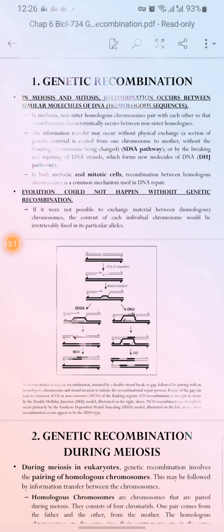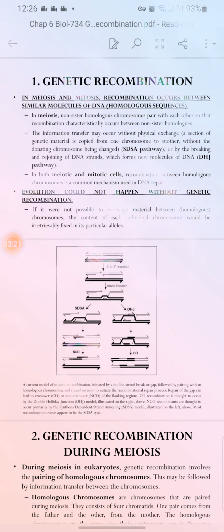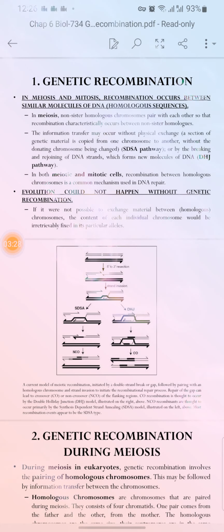The information transfer may occur without physical exchange. A section of genetic material is copied from one chromosome to another without the donating chromosome being changed.